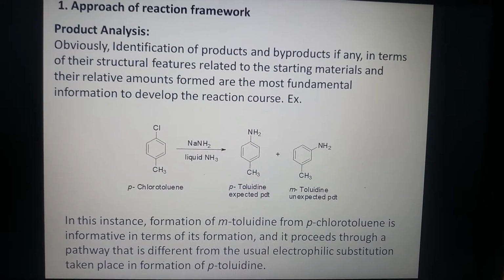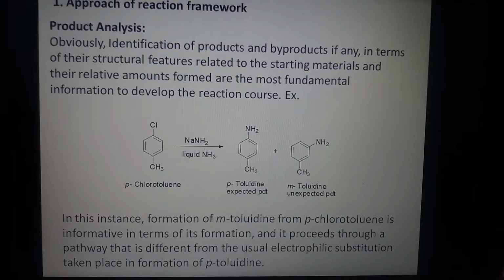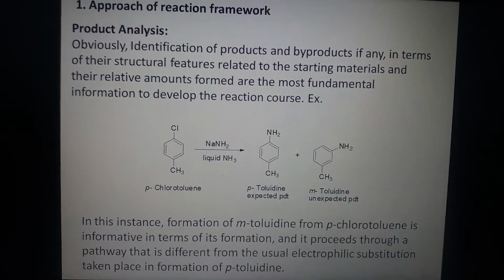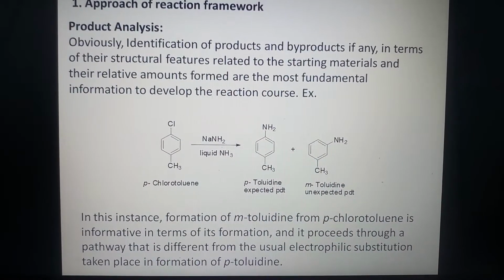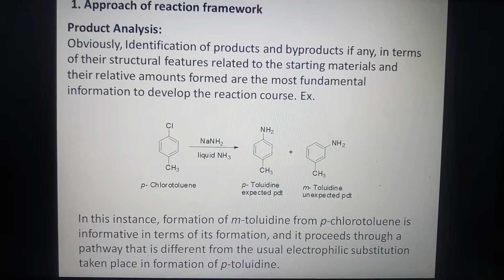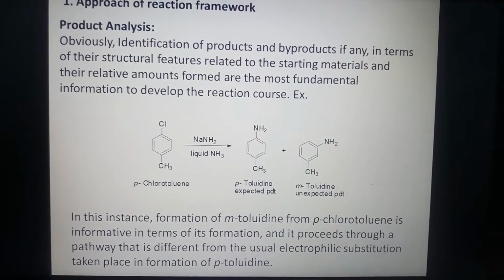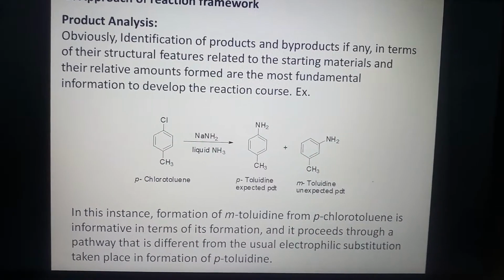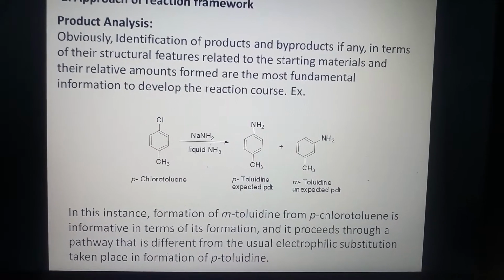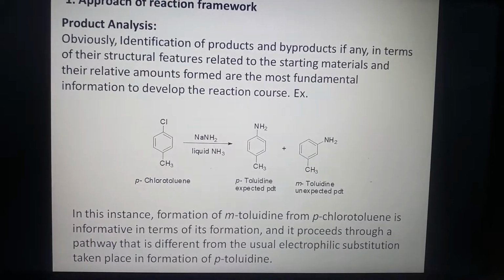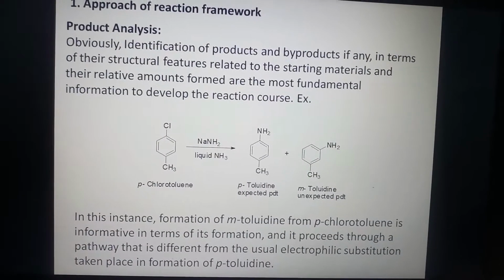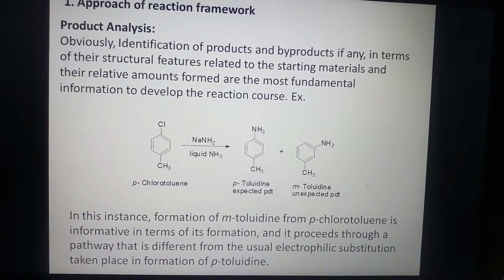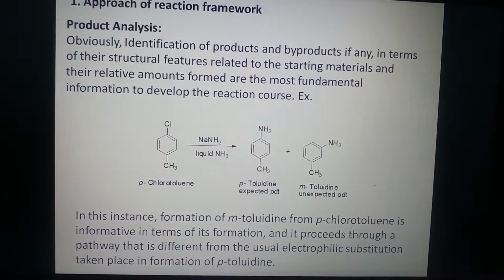First of all, the approach of reaction framework. We can understand it by product analysis. Obviously, identification of products and byproducts, if any, in terms of their structural features related to the starting materials and their relative amounts formed are the most fundamental information to develop the reaction course.